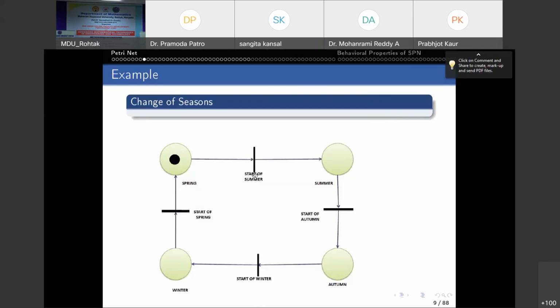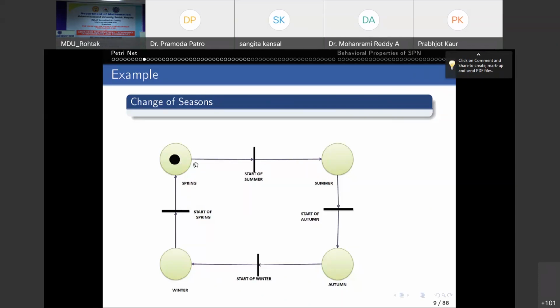Because this transition, start of summer, has only one input place, which is spring, and the number of arcs from P to T, from the spring season to this transition, is 1, which is equal to the number of tokens in the spring season, which is again 1.